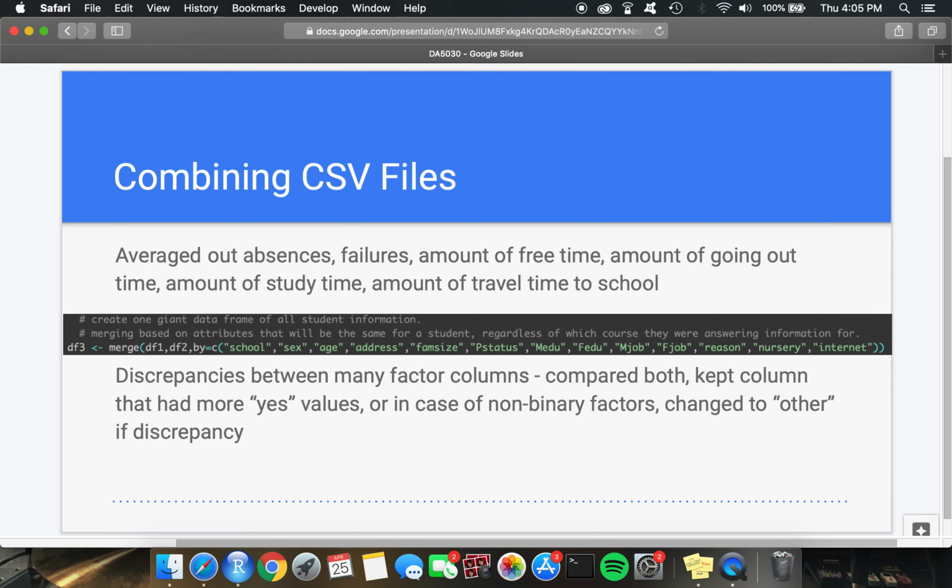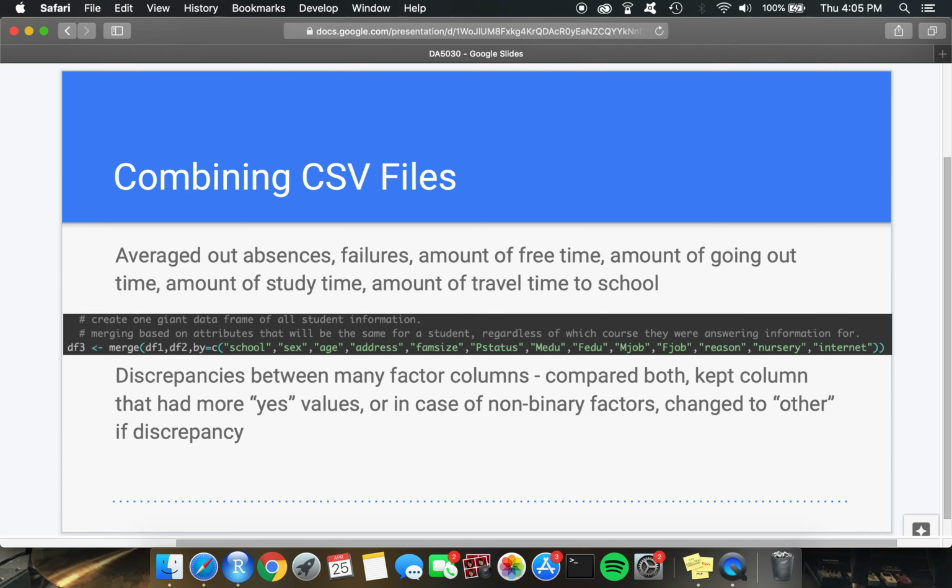So I merged the 2 CSV files based on the columns of the 382 students I was looking for answered the same for. This information was found on Kaggle. I did not have to do that by myself. But both the math and Portuguese classes, after combining, there were some discrepancies between the data. So despite having school, sex, age, address, etc. the same, many columns students would answer yes for one day and no a second day.